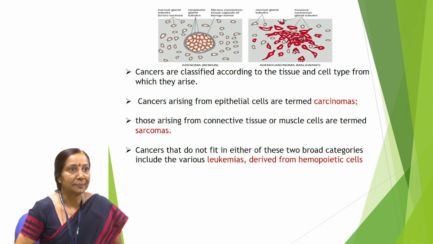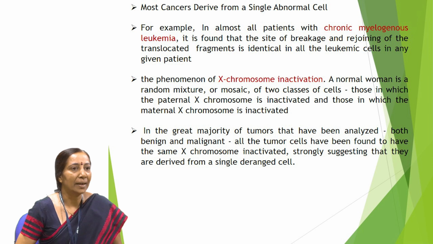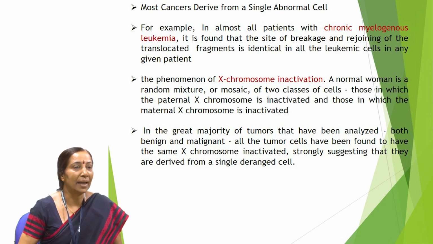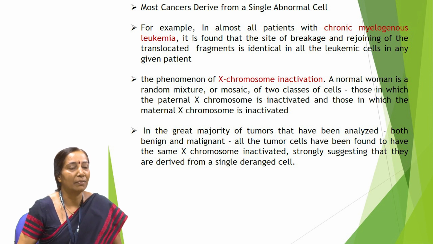As I said, we have a trillion cells in our body. It's not that all or many cells are turning into cancer. It's only one cell among the trillion cells which is transforming into a cancer cell. We have a proof for that. Let's say a person is suffering from leukemia, and if we take a blood sample and observe, we could see that in all the cancer cells there is a translocation of a part of the 22nd chromosome. It is translocated to the ninth chromosome.